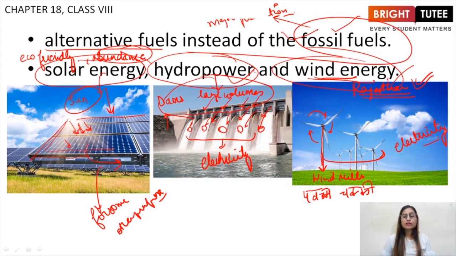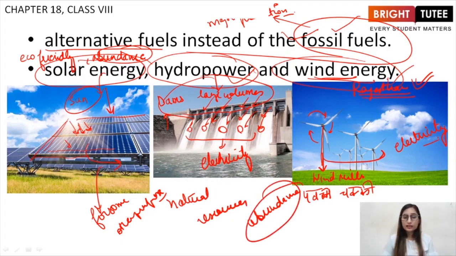So this is how we can use other fuels instead of fossil fuels. And all of these are natural resources which are present in abundance. Right? They are never going to finish. So we should use these resources instead of fossil fuels which are going to be finished.